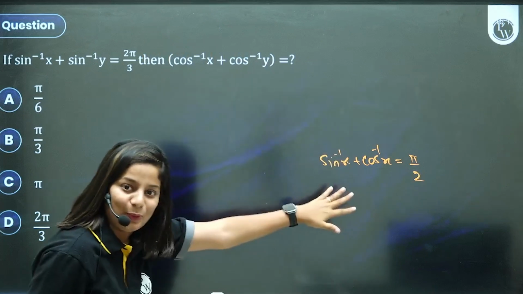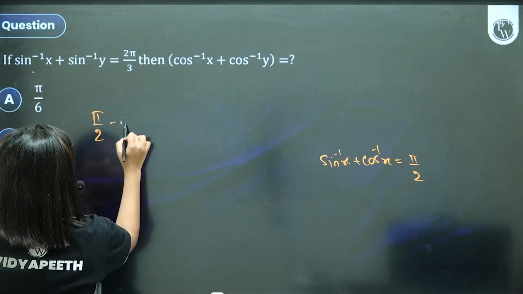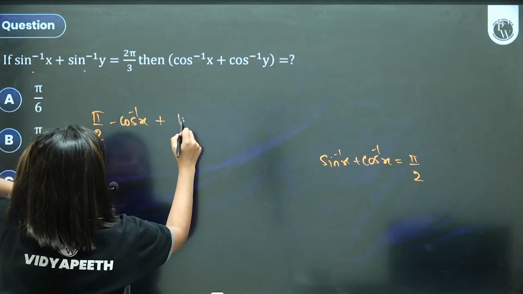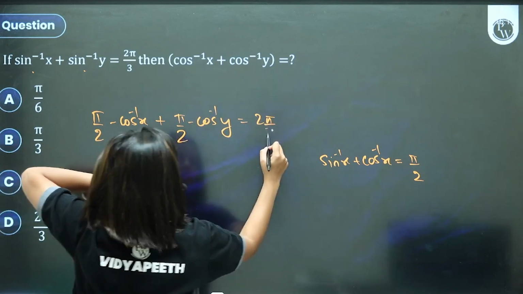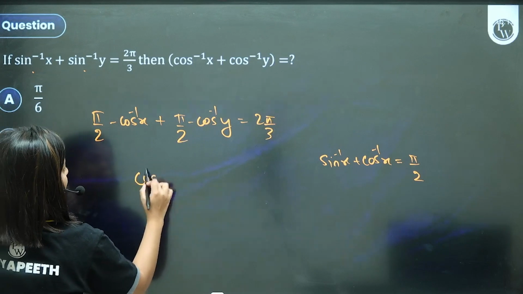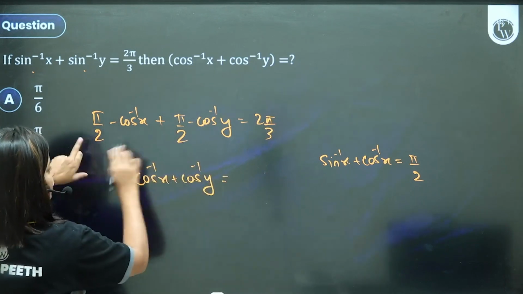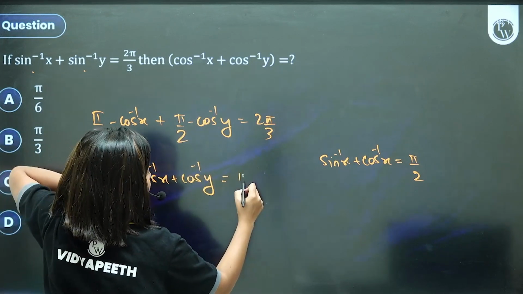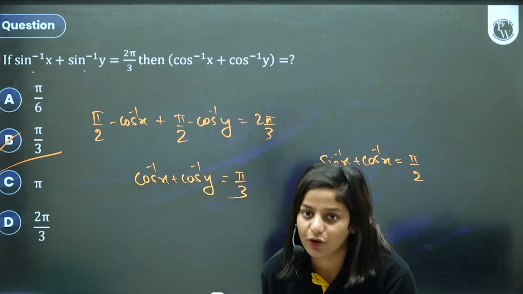Is pi by 2. So from here, I can write this sin inverse x as pi by 2 minus cos inverse x. Similarly, sin inverse y can be written as pi by 2 minus cos inverse y, equal to 2 pi by 3. Rearrange it. Cos inverse x plus cos inverse y, taking minus common, is going to be pi by 2 plus pi by 2, pi minus 2 pi by 3. 180 minus 120, 60. Option B is correct for this.